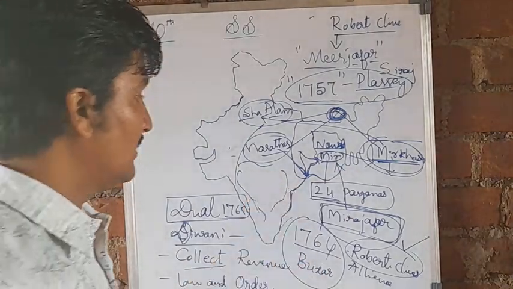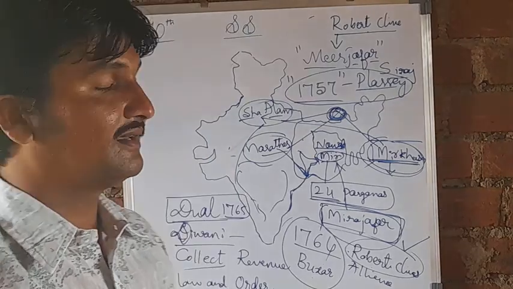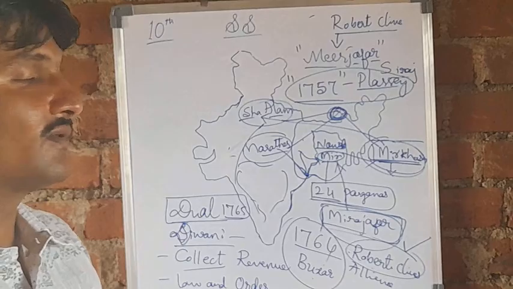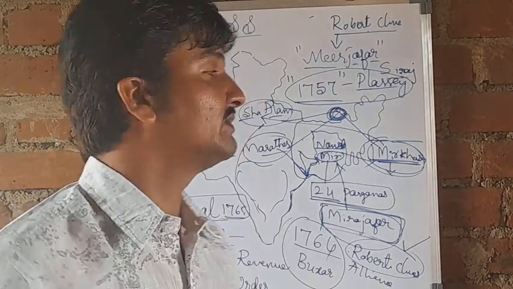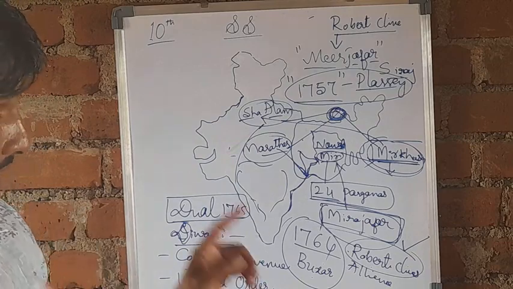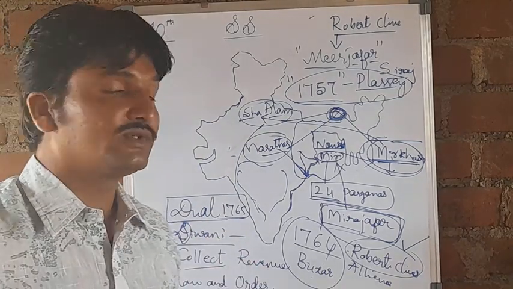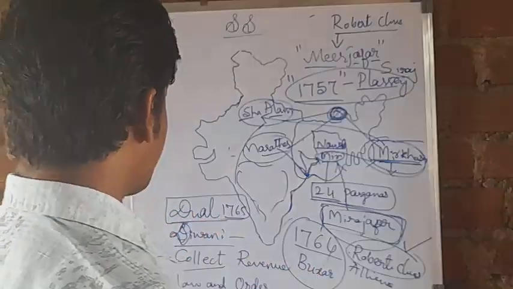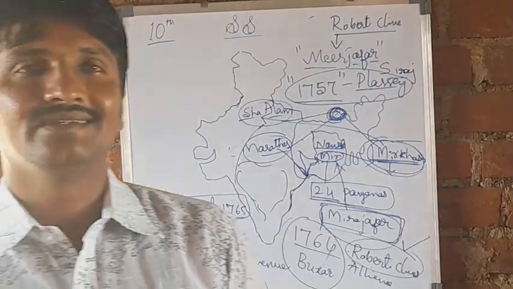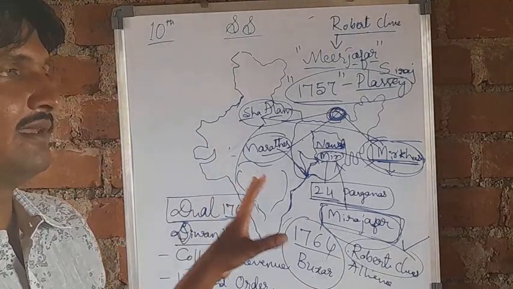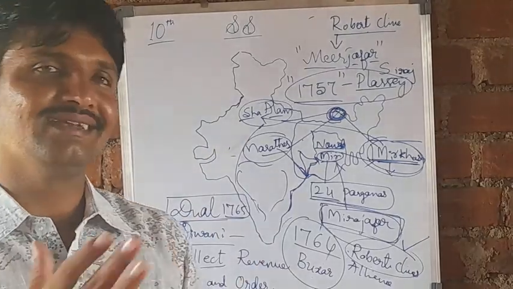Next, the Battle of Buxar. What was the result of the Battle of Buxar? In the year 1764, Robert Clive badly defeated the alliance group of Shah Alam, the Marathas and Mir Qasim. Next, Robert Clive introduced the dual government system in the Bengal region. I hope you understood this. Like this, they acquired India day by day.